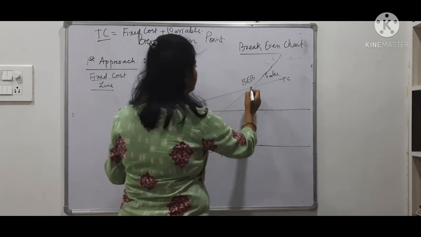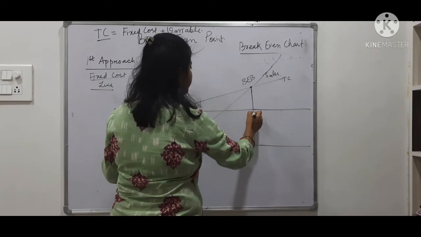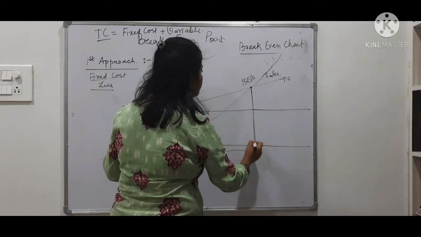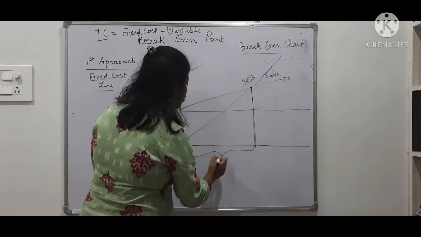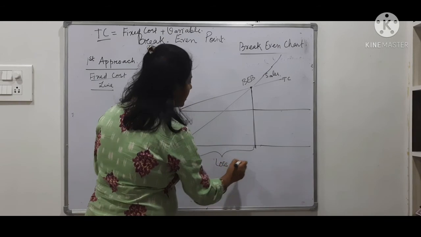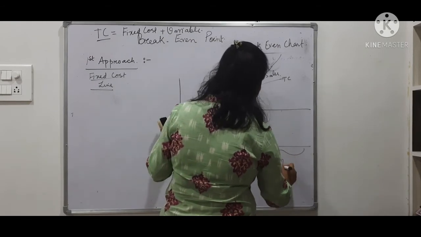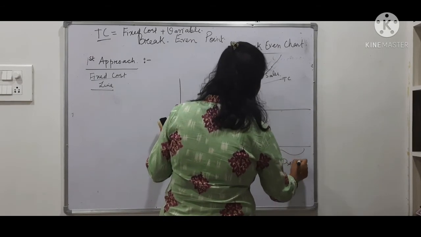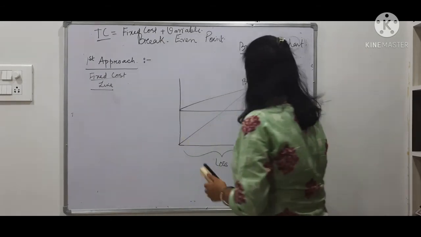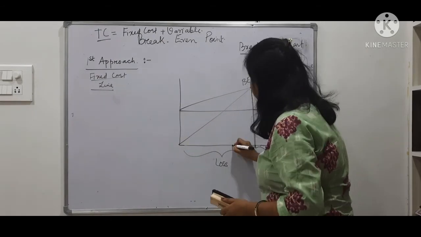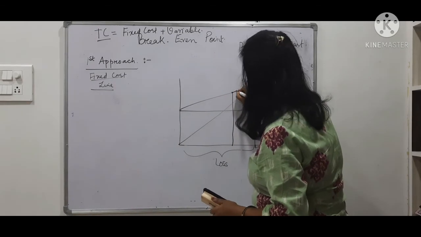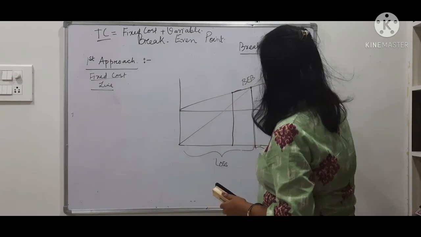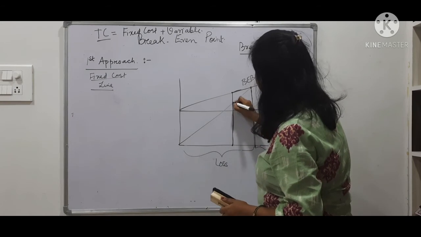Okay. Now you see, this is your break even point, means here you are not making any profit, any loss. Now below this you are making loss, and after this you are making profit. Now suppose you are here, you see you are having this much total cost, this is your total cost line, and you are having this much sales.